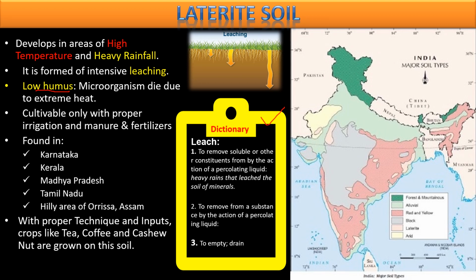So mostly this is used for beverage crops like tea, coffee, and cashew nuts. These are the mostly grown crops on this soil. So here we are done with the laterite soil. Again, you can prepare a 3 to 5 marks answer with this slide. Our next slide is arid soil or dry soil.